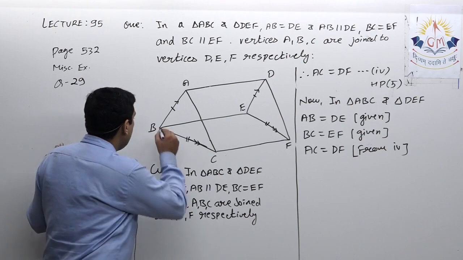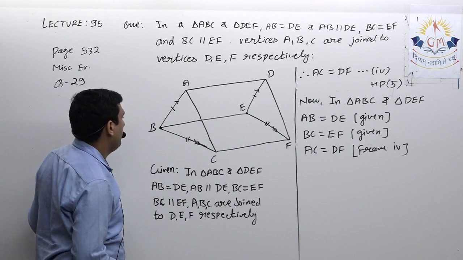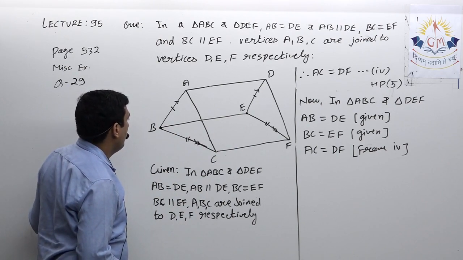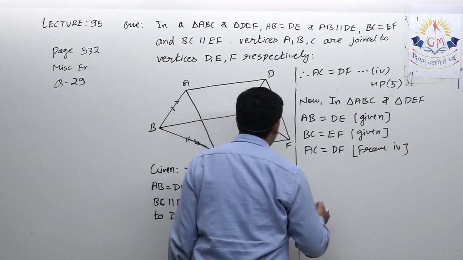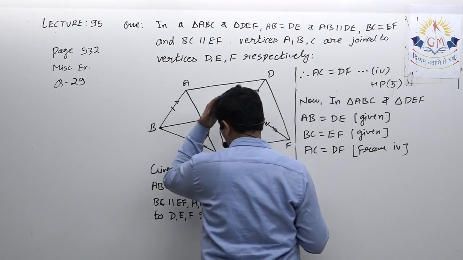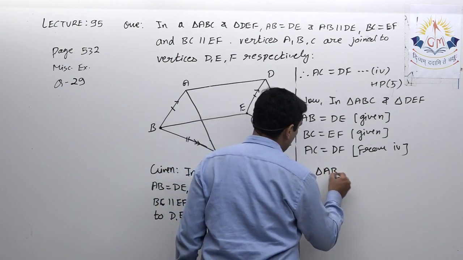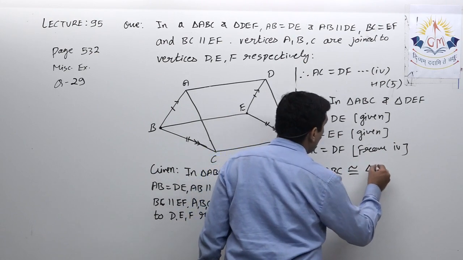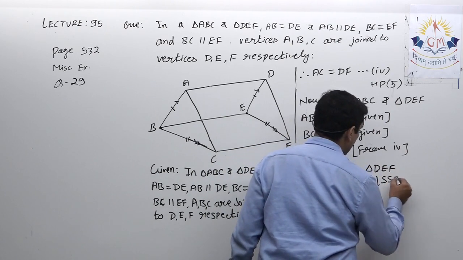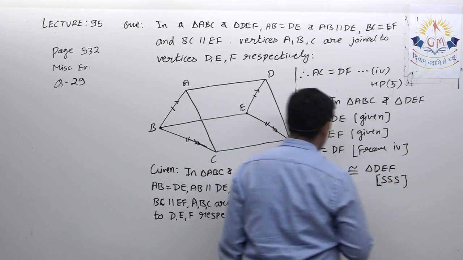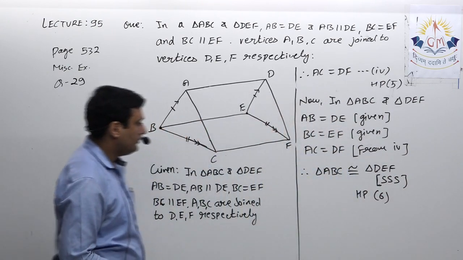For that I need this angle B equal to this angle E. It is possible, but it will become a little bit complicated. So therefore I can say triangle ABC is congruent to triangle DEF by side side side. So hence proved sixth. Please note it down.